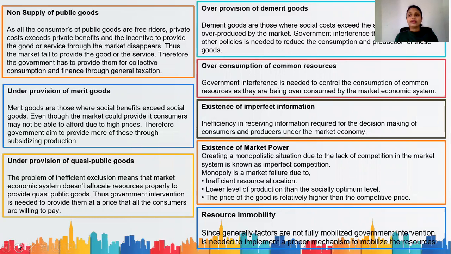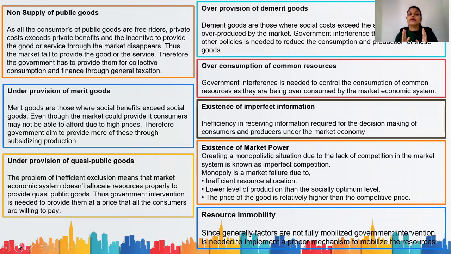Therefore, the market doesn't really allocate resources to supply public goods. Thus, the market fails to provide the goods or the service. Therefore, the government has to provide them for collective consumption and finance through general taxation. Okay, so public goods, all are free riders. No one is really willing to pay. Therefore, the private cost exceeds the private benefit.